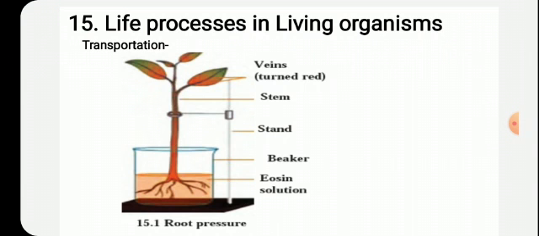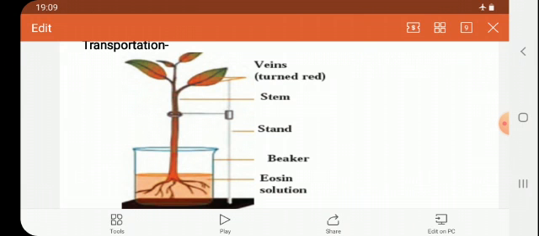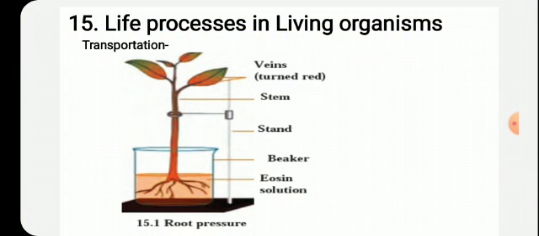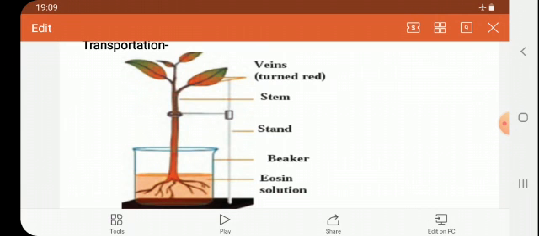After that, how does this transportation take place? See here, one experiment is given wherein eosin or safranin solution is made in a beaker and a plant is inserted therein. As the roots are dipped in the water, after some days or on the next day also, you can observe that the upper part of the plant also turns reddish.